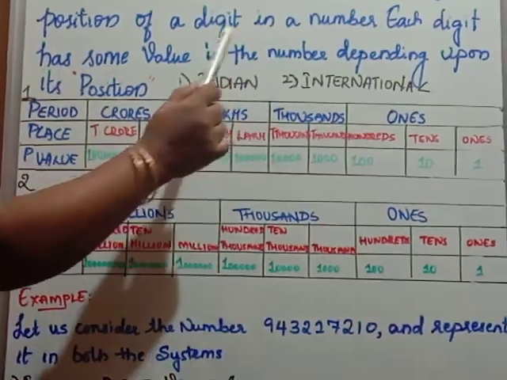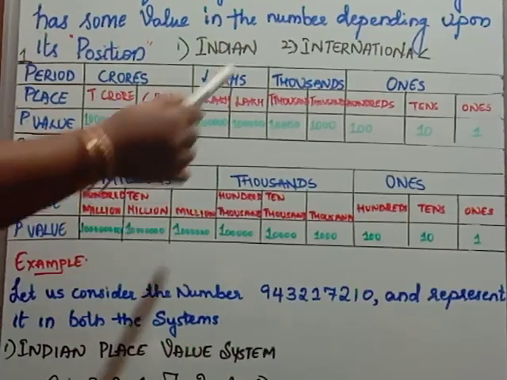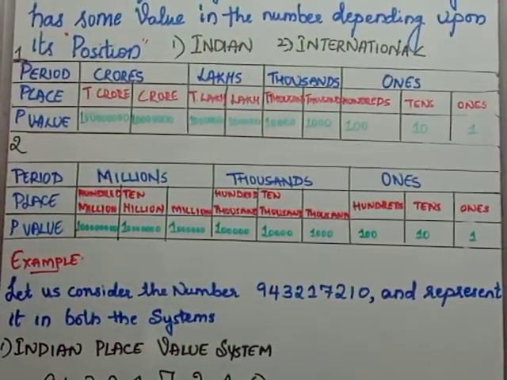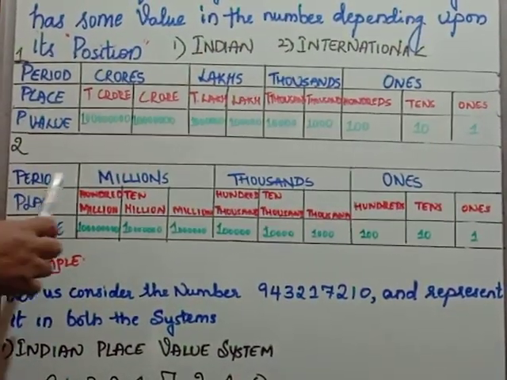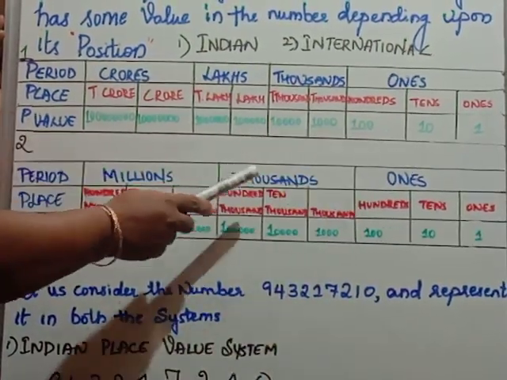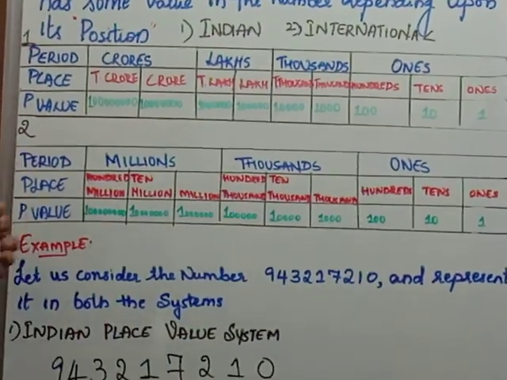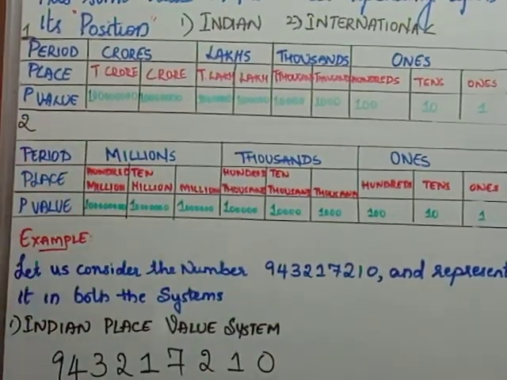Now, like the Indian system is divided into these periods, the international system also has different periods. There are 3 periods. That is ones, thousands and millions. Under each period, there are 3 places.